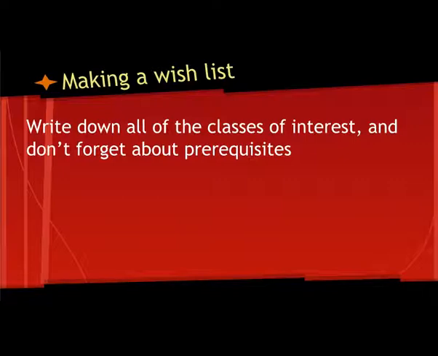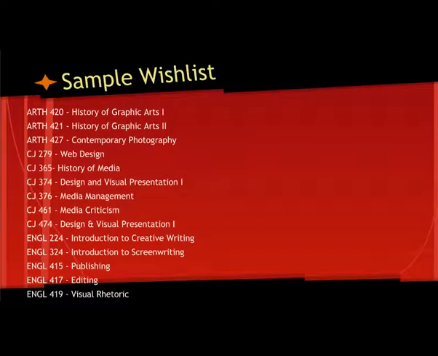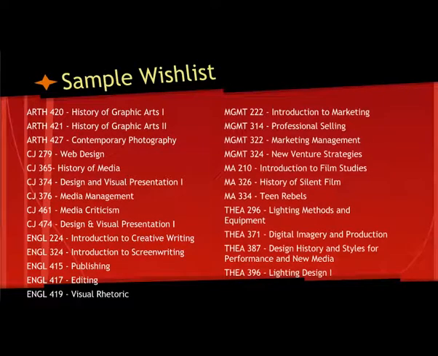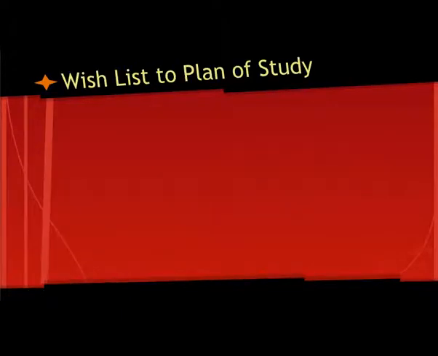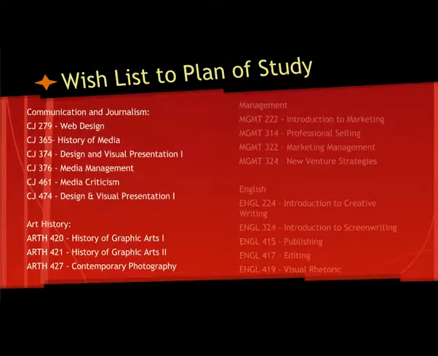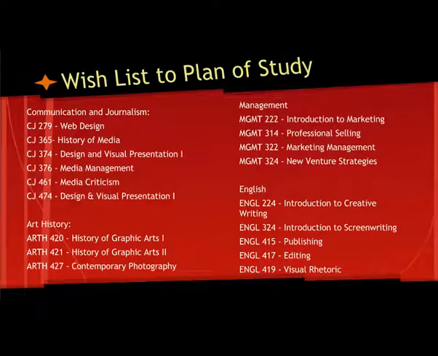So here's what Louis' wish list looks like. He has a few too many classes on there, so we're going to have to narrow it down to those classes he wants the most, or the ones he feels would be most useful for his goals. Once he narrows the list of classes down, he can group them into focus areas, and his plan of study is essentially complete. As you can see up there, all of his remaining hours are accounted for. And ideally, that is Louis' course of action until graduation.